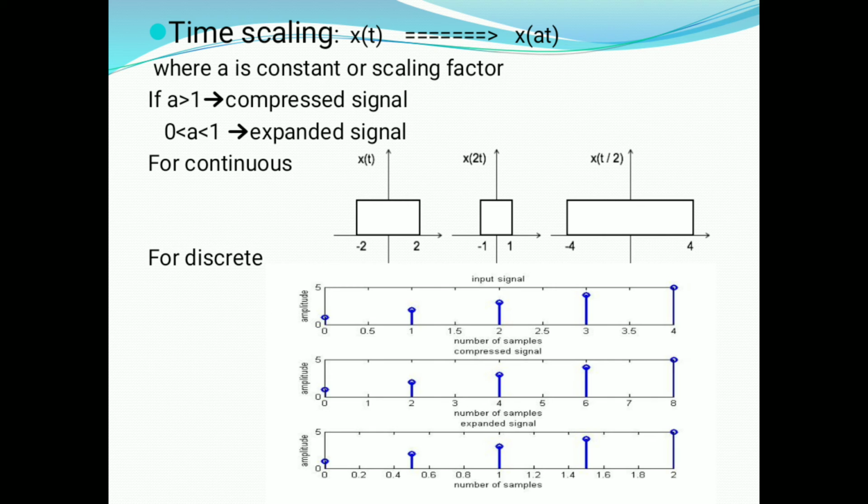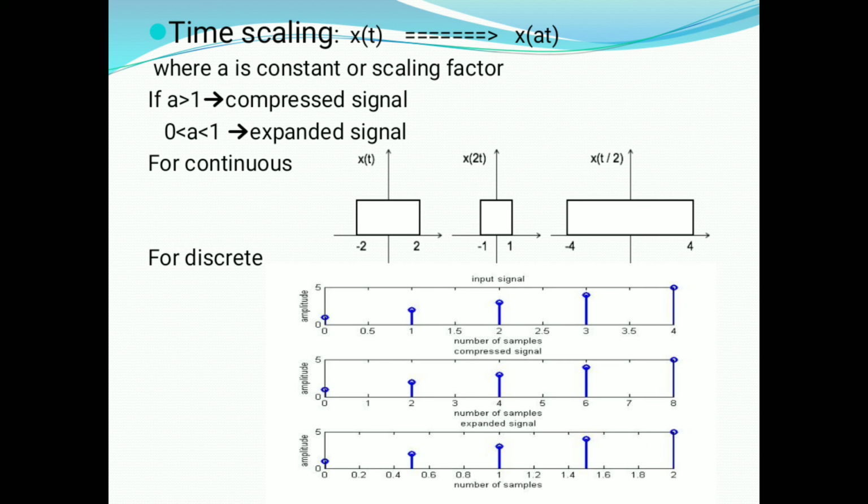The total time scaling property depends only on the value of a. If a is greater than 1, that signal is a compressed signal. If 0 is less than a is less than 1, that signal is an expanded signal. The diagram is shown in the below figure.